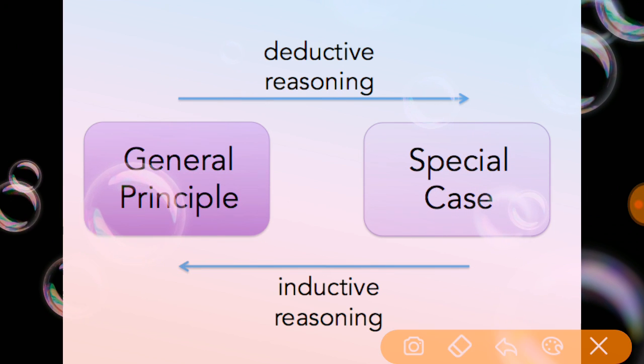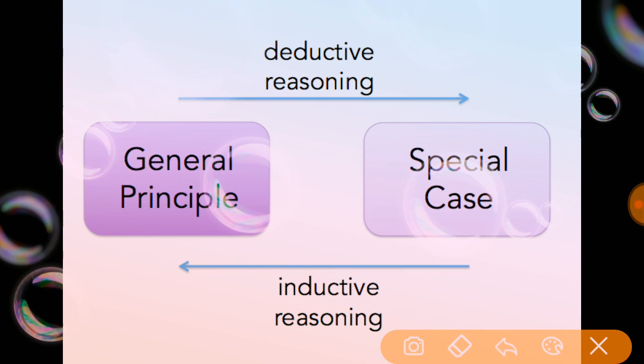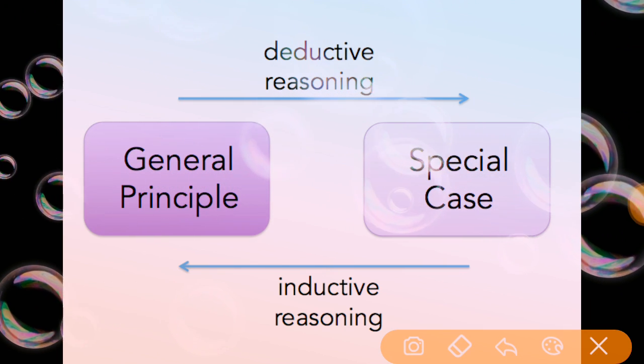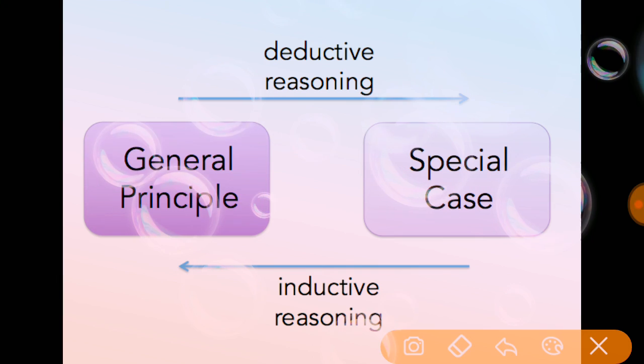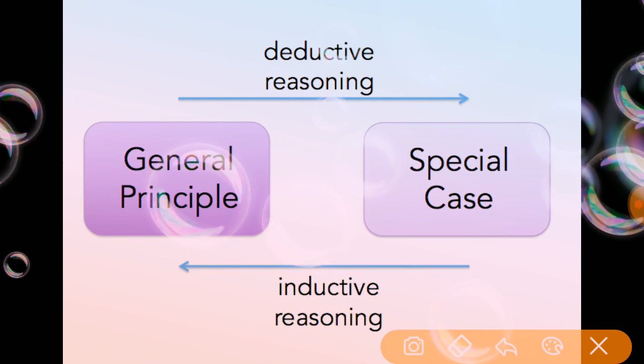Then coming to inductive reasoning. This is the second type of logical reasoning. Inductive reasoning is the process of developing generalization from the specific principles. See here, general to the specific.